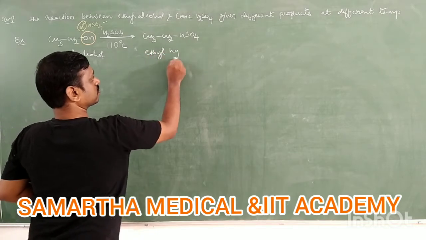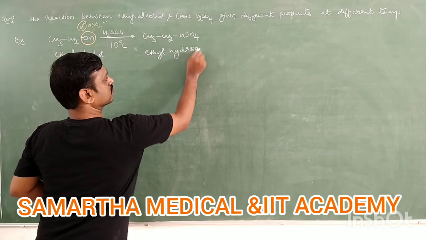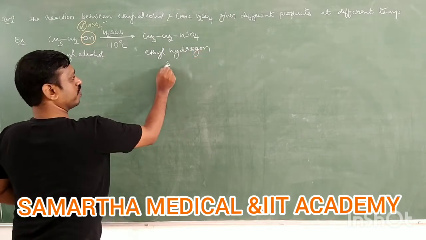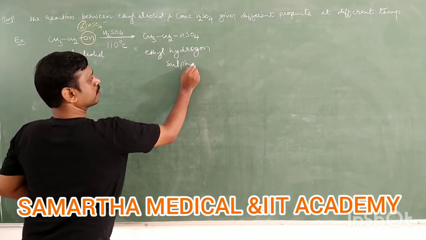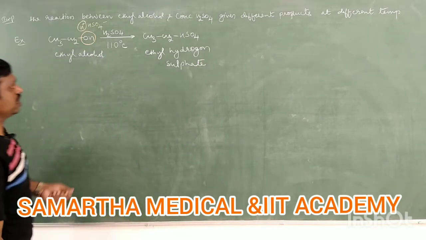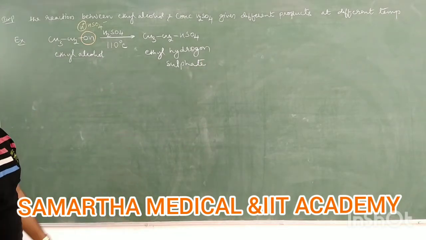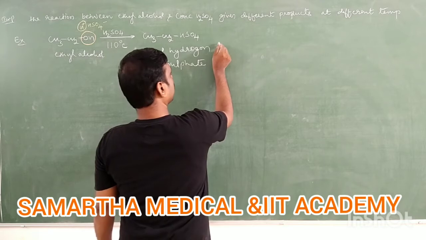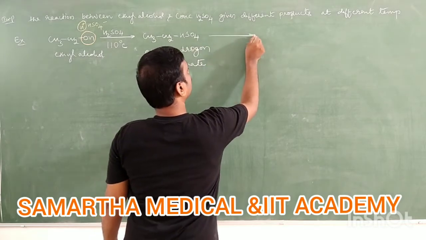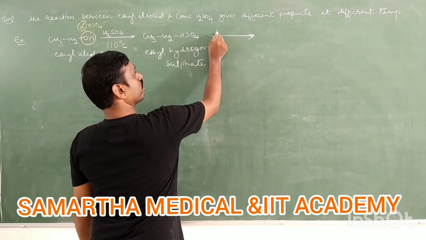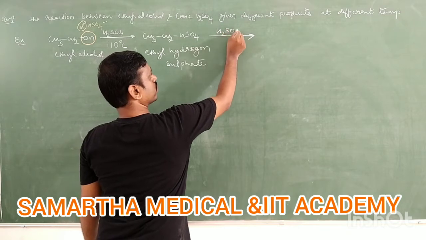Ethyl hydrogen sulfate. It means at 110 degrees Celsius you will get ethyl hydrogen sulfate. This ethyl hydrogen sulfate reacts with another mole of sulfuric acid, H2SO4.